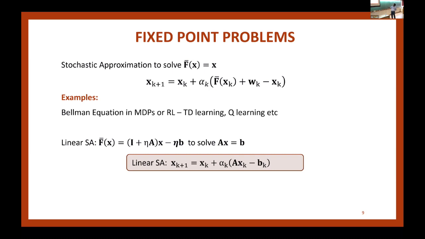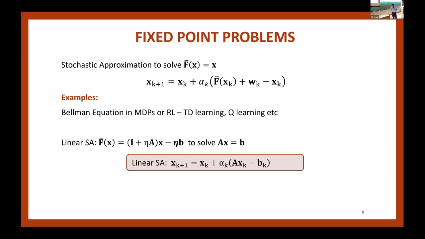And then if I substitute this particular choice of f bar here and simplify it, essentially my linear stochastic approximation looks like this. And if A and B are known, like we were talking, we could invert A, we could do Gauss elimination and so on. But now I'm interested in the case where either A or B or both of them could be noisy. Then linear stochastic approximation will lead to a solution of this. And